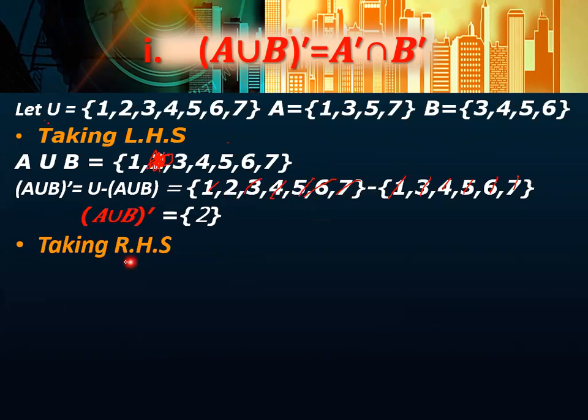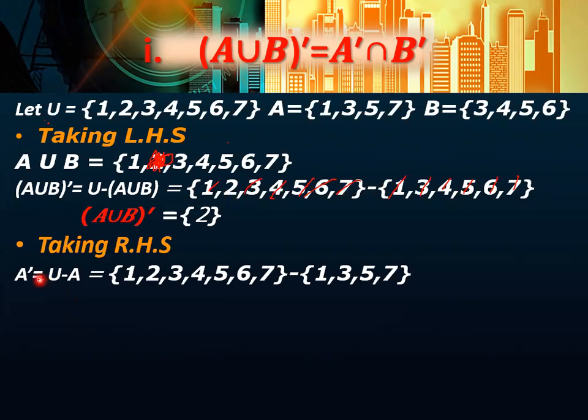Now let's take the right hand side. For the right hand side, you are going to find first A complement, then B complement, and then take the intersection of it. For A complement, you will write U minus A, means from the universal set you will subtract A, which is your subset. Again you cross the same elements: 1, 3, 5 and this 7. So what will be left? These are 2, 4 and 6. So A complement is equal to 2, 4 and 6, right?